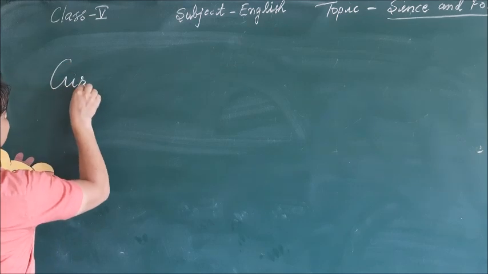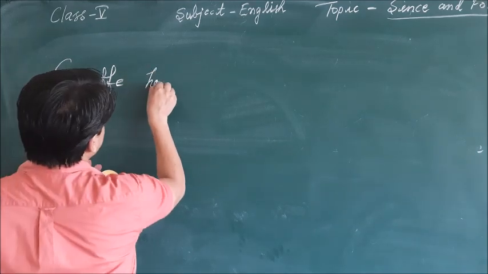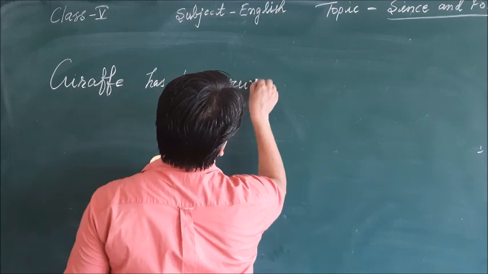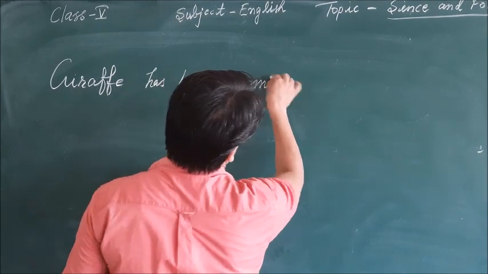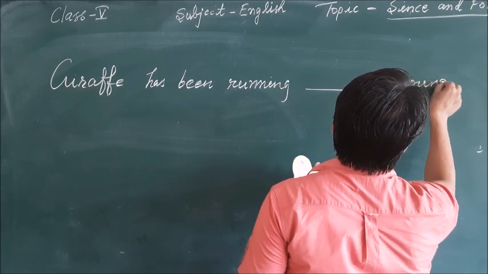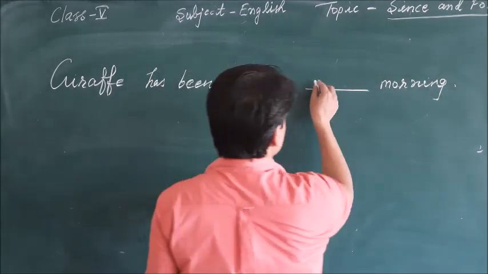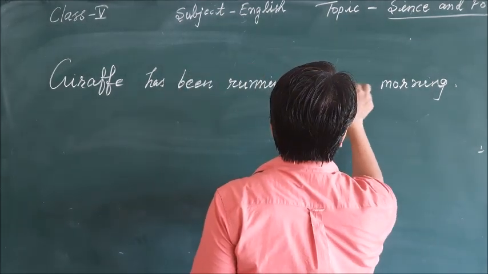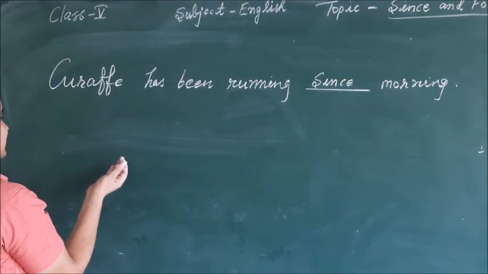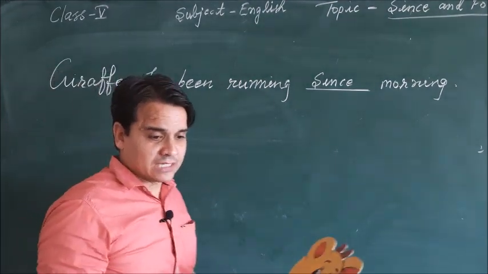So we can make the sentence for this: giraffe has been running since morning. So here morning is the point of time. So here we'll use since. Or in the same sentence, if we make some changes, then we will use for also.